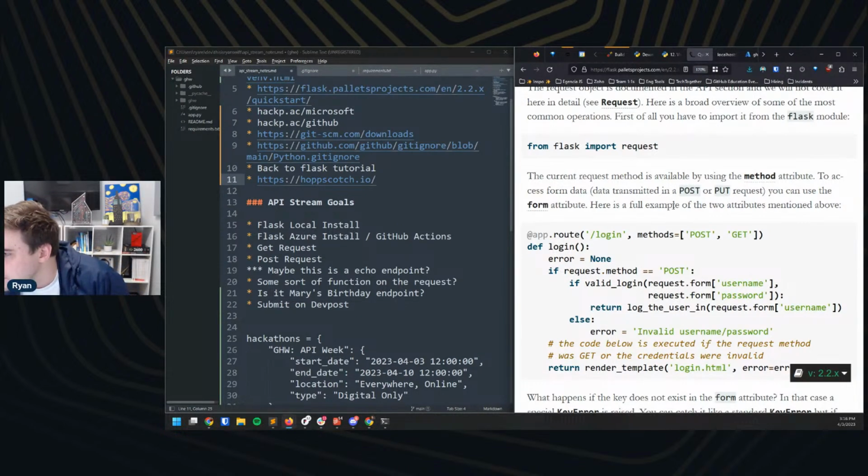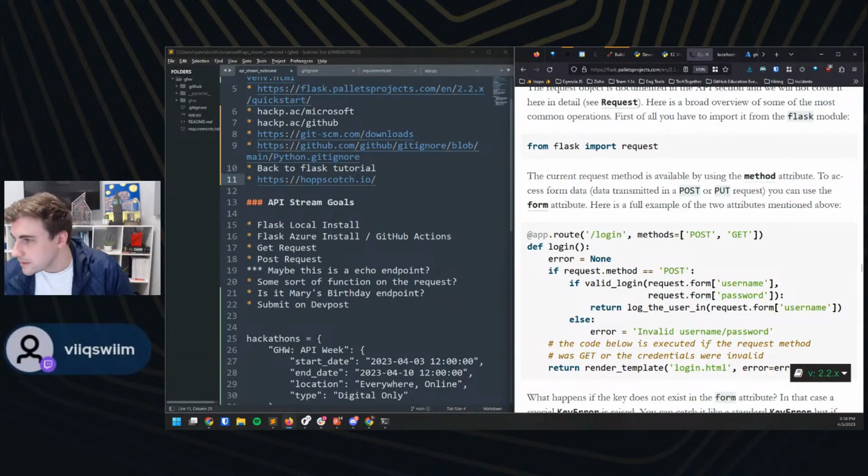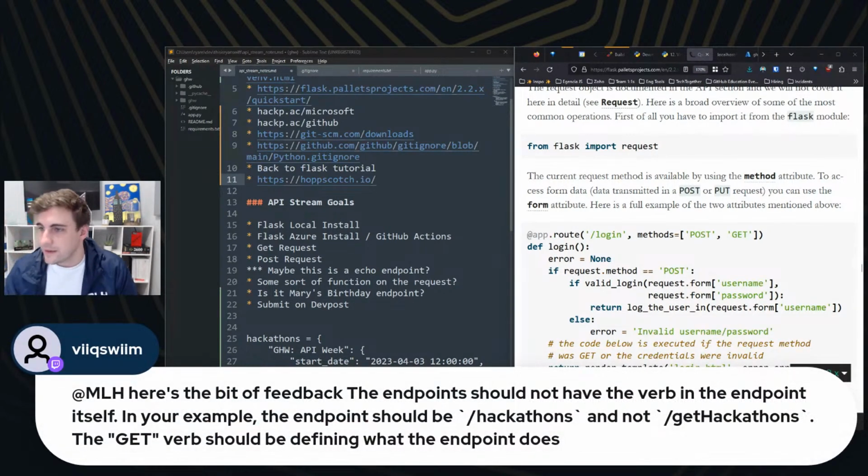So a little insight here. Here's a bit of feedback. The endpoints should not have the verb in the endpoint itself. In your example, the endpoint should be /hackathons, not get hackathons. The GET verb should be defining what the endpoint does. That is excellent feedback, and that is absolutely the correct way to do a RESTful, I think RESTful is the term, API.